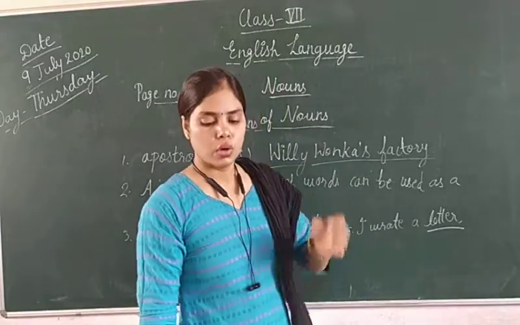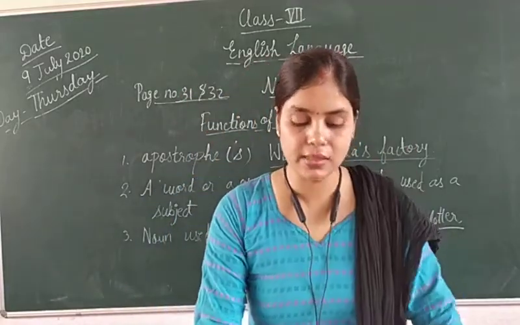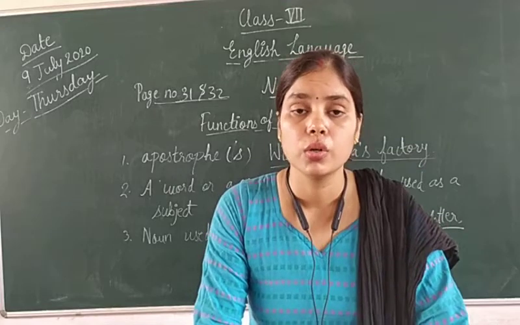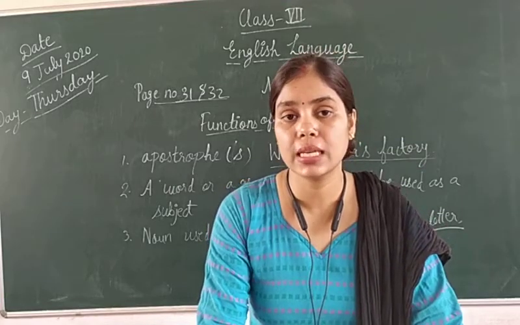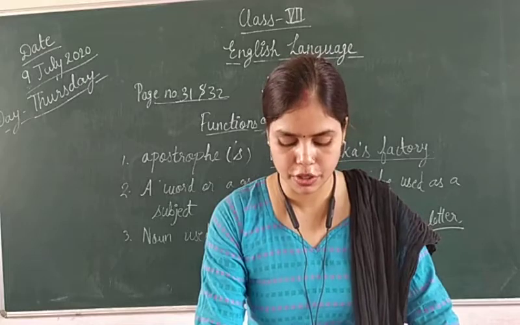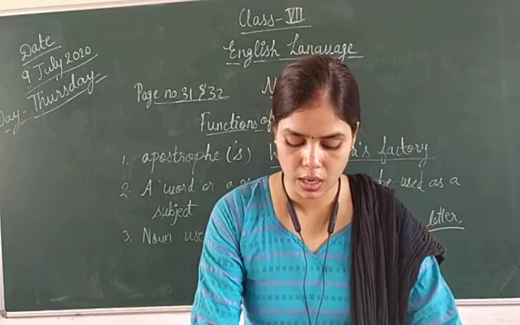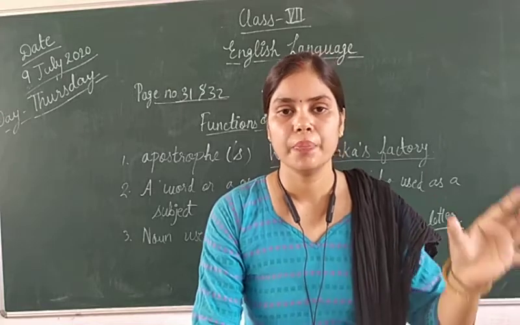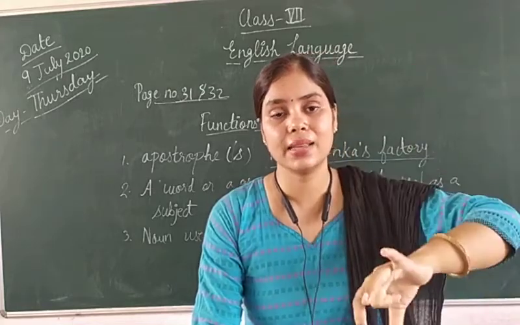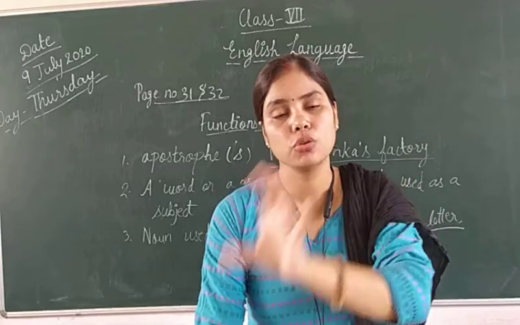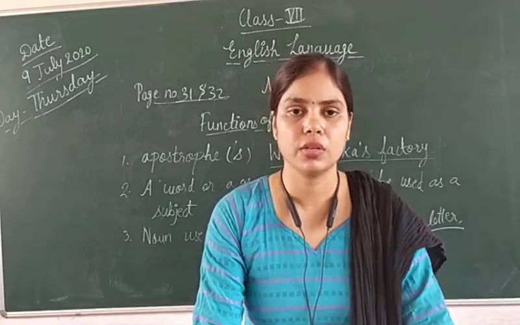Okay. So next one is a noun may function as the indirect object also. That is, a noun sometimes functions as the indirect object of a verb. Hina gave some ice cream to Suhana. So here, ice cream is the direct object and to Suhana is the indirect object, right?